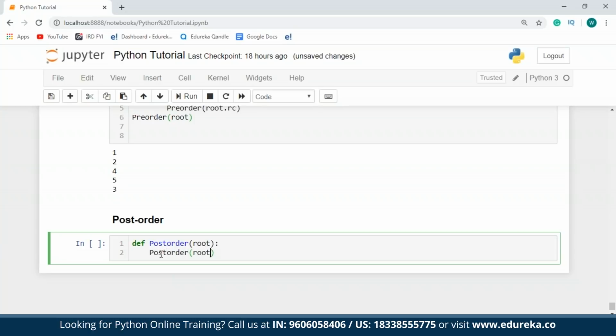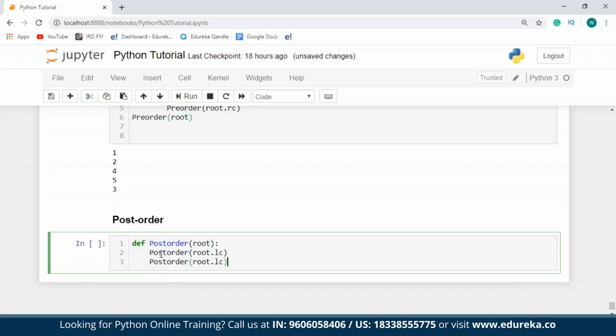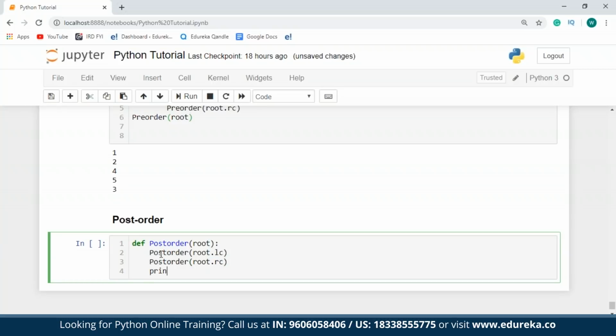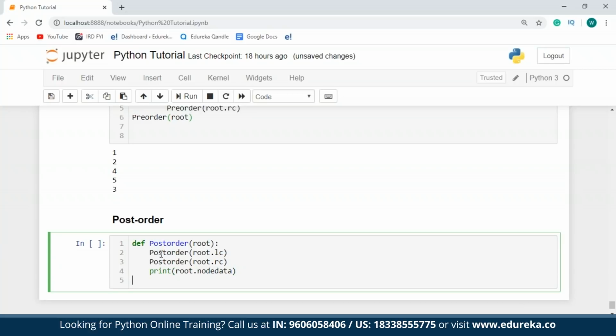So root.leftChild, and then post-order of the right child. Finally, I'll have to print the value of the root node. Once this is done, I'll call the post-order function, and I'll pass root as its parameter.